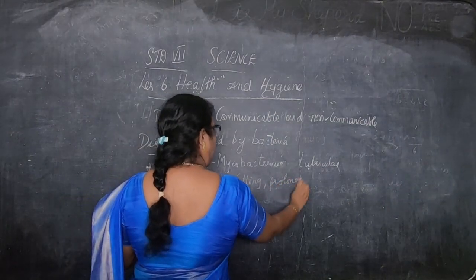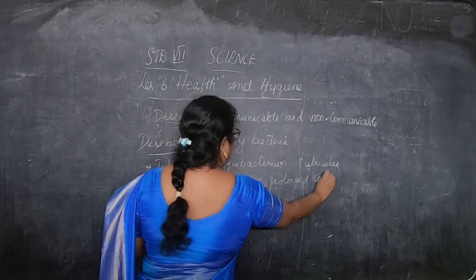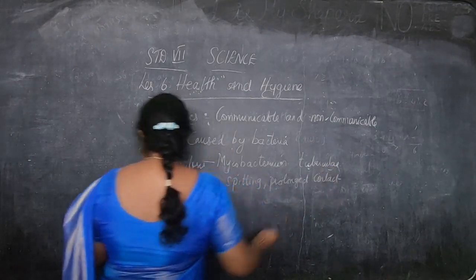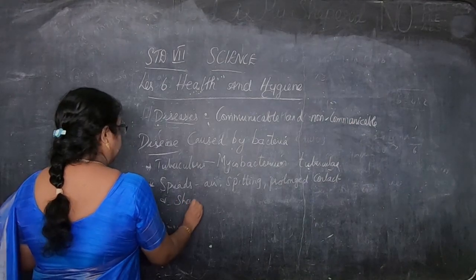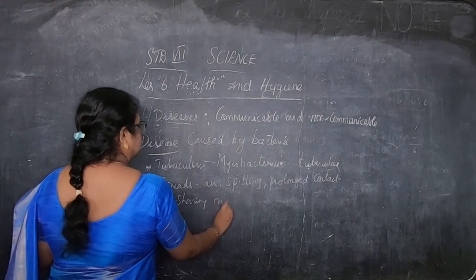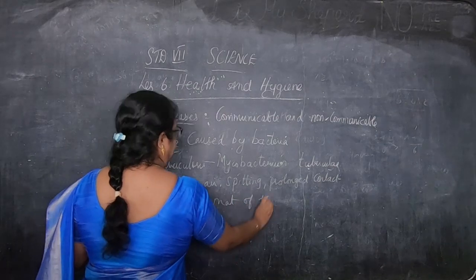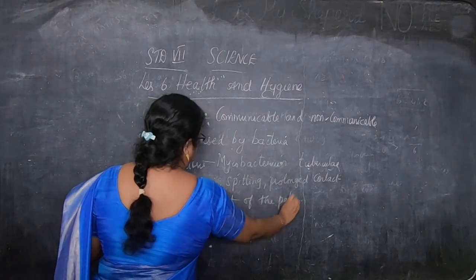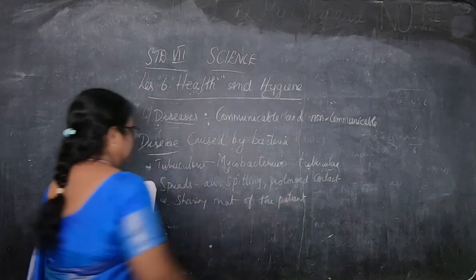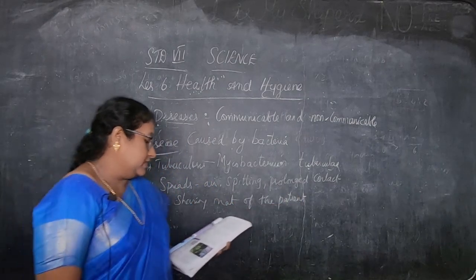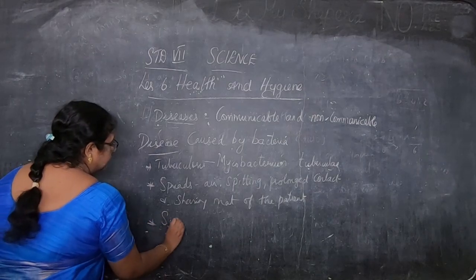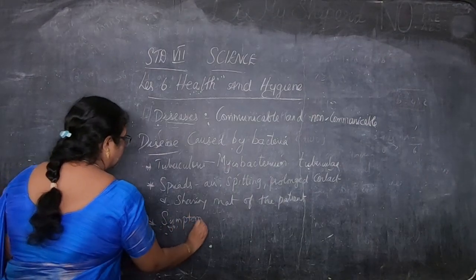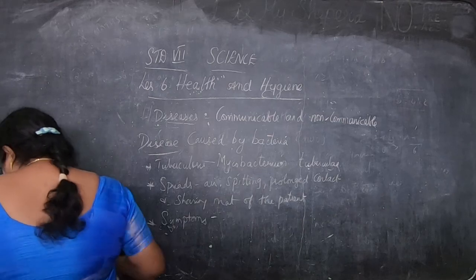Prolonged means contact for a long time, and sharing materials of the patient. Okay, children, sharing the materials of a patient, it spreads. And the symptoms are, so what are the symptoms?